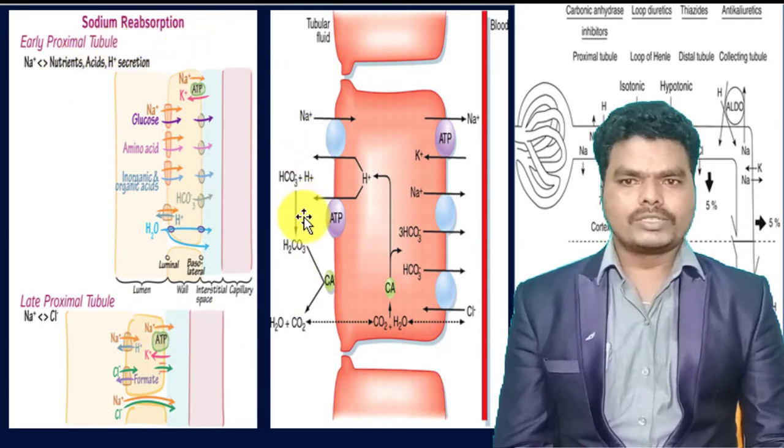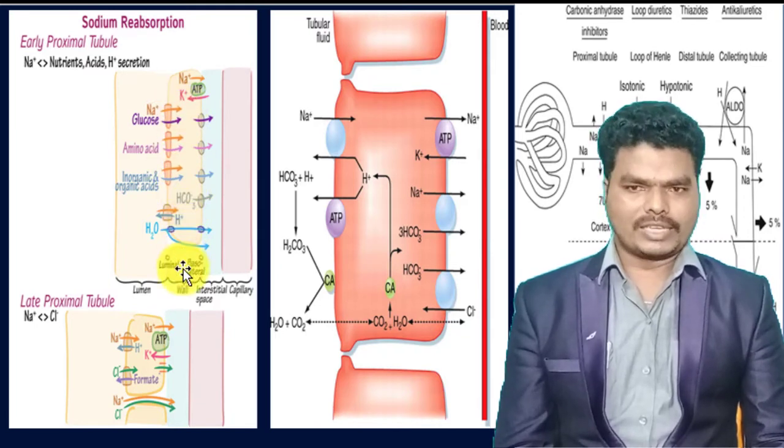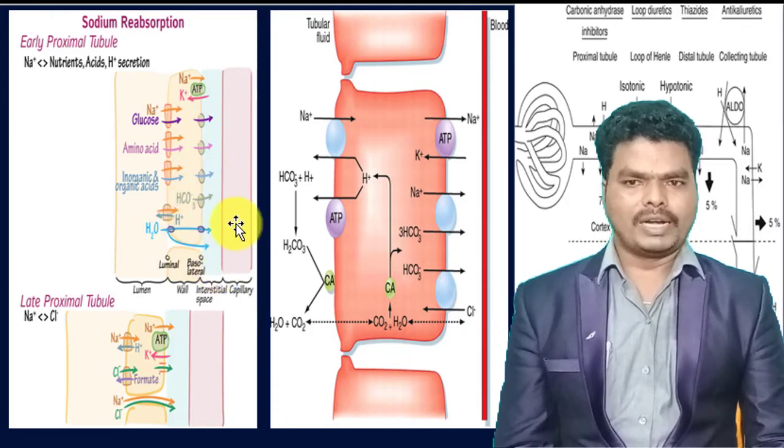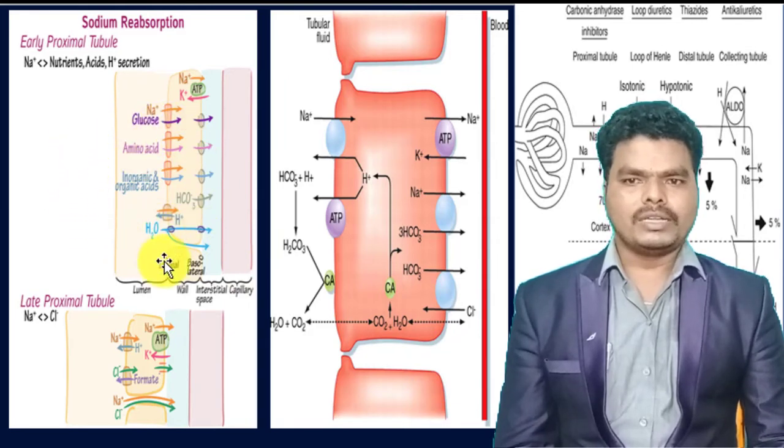Here, when you observe this picture, this portion is the nephron lumen, and this is the outer wall of the nephron, and this is the extracellular fluid between the nephron and the vasa recta, which is a blood vessel, that is, a capillary. I am repeating again. This space is the lumen, the internal space of the nephron, this is the nephron wall, and this is the space between the nephron and the vasa recta, a blood vessel or capillary.